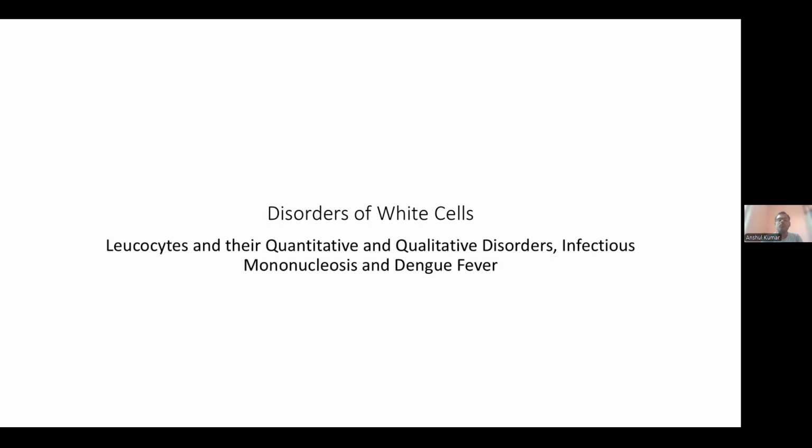Now, we know that platelets and red blood cells have only a single type of cell. Red blood cell reduction or increase may cause anemia or polycythemia, whereas platelets are involved in the clotting mechanism of the blood, and their increase or decrease may cause disorders associated with bleeding.